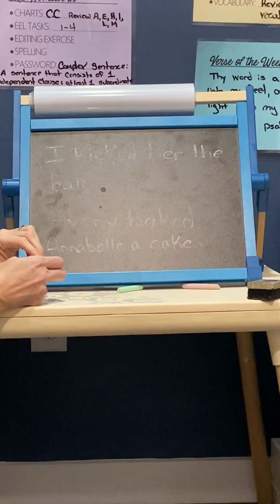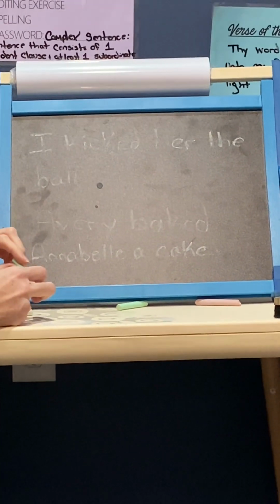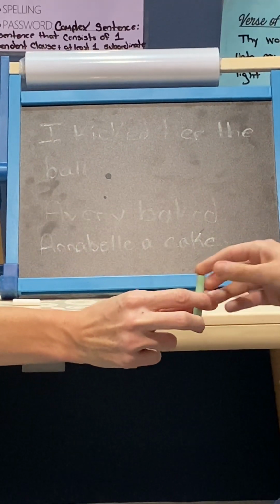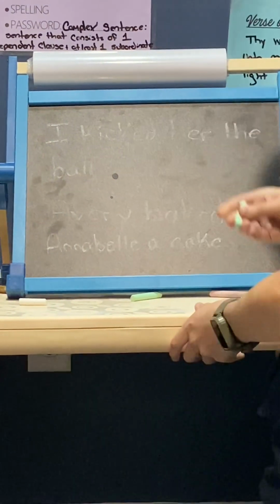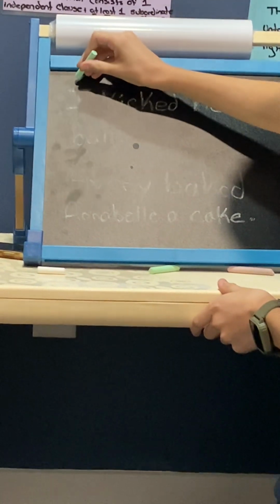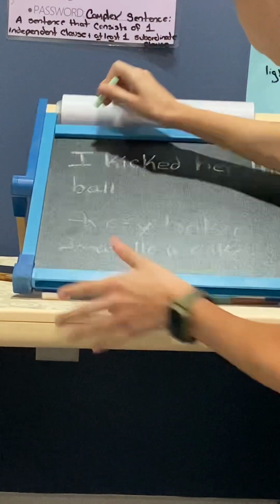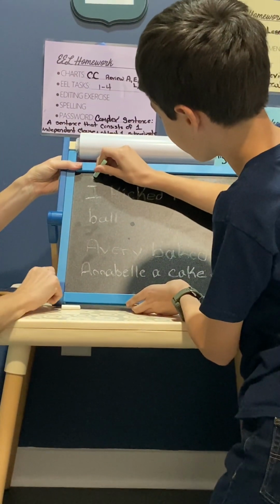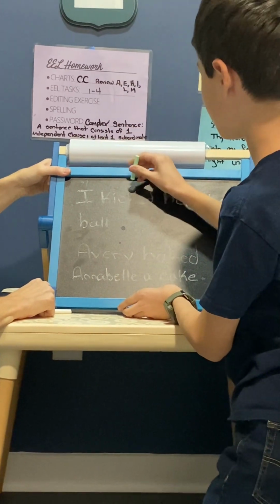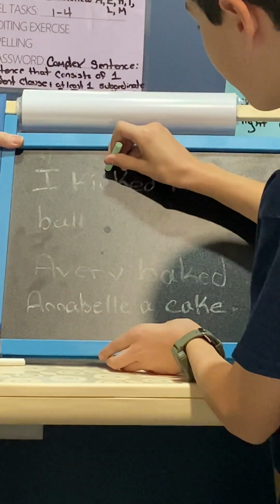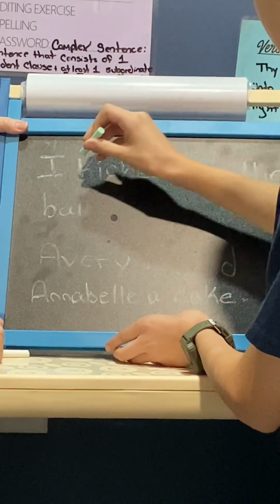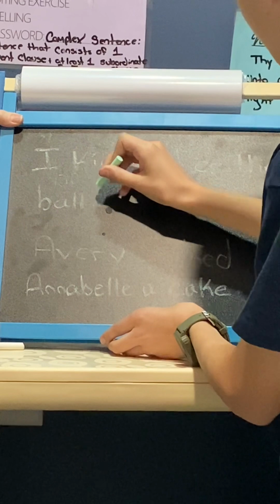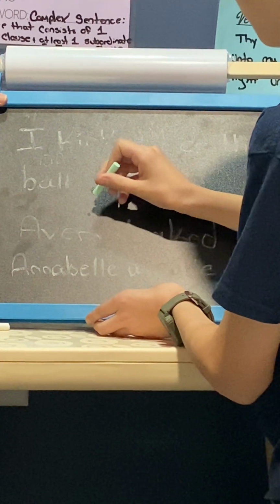Yes, ma'am. I kicked her the ball. Okay. So can you label this sentence for us? Right. I is the subject, pronoun. Kicked is the action. It's the verb. Kicked what? Ball. Direct object. Kicked the ball to whom?